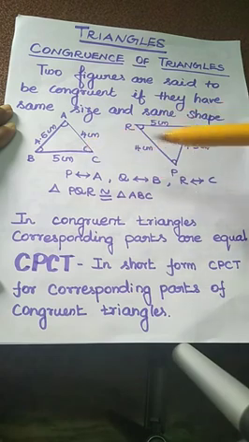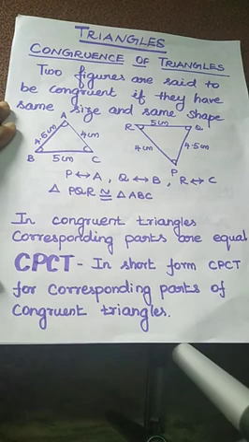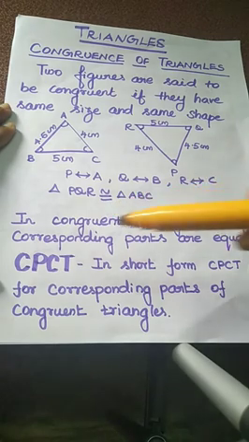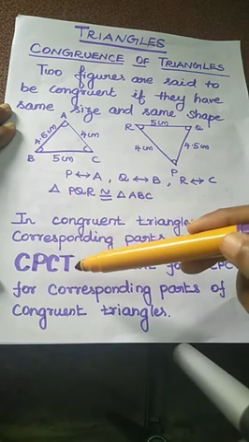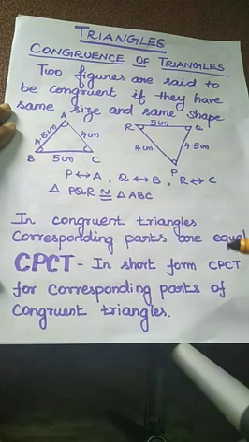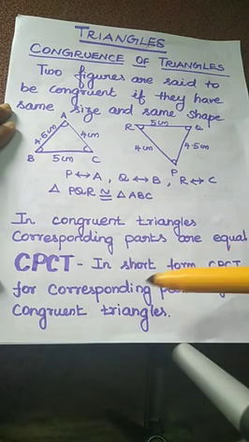So you just cut the two triangles and match them. We equate the two triangles. So the two triangles are said to be congruent because they have the same shape and same size. Actually, in congruent triangles corresponding parts are equal. In short form we write this as the CPCT rule. What is the expansion of CPCT? Corresponding parts of congruent triangles.